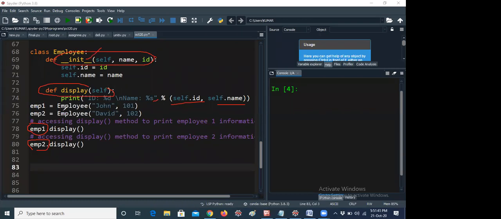How is it called? By using the class name, and whenever an object is created, it is called automatically. For example, if you are not taking any parameters like John and 101, you no need to take name and ID here. It will be called automatically. You no need to define an employee method here. I am telling that one. You should understand in that way. So now I would like to run this program.